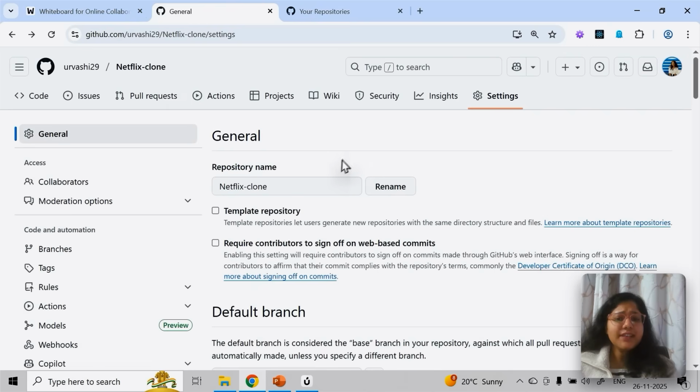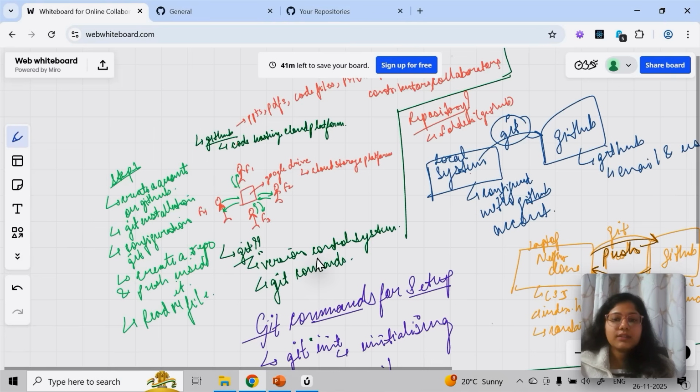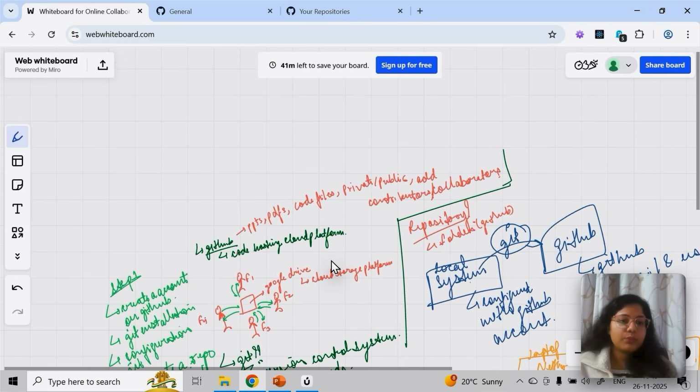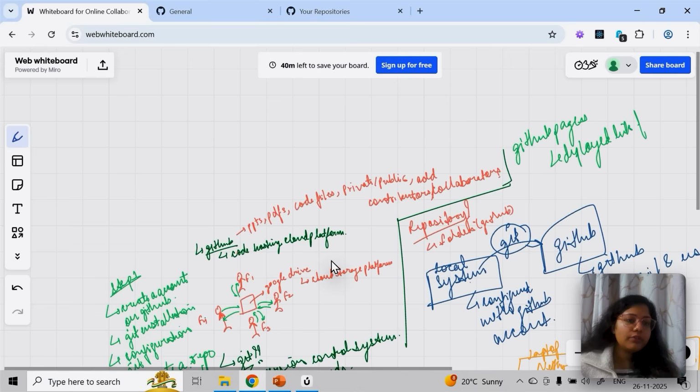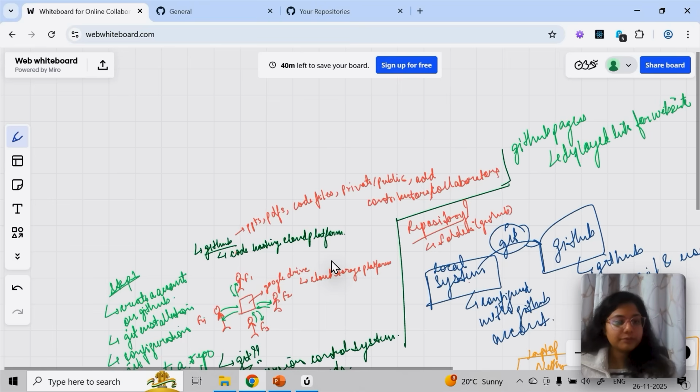But this is just extra. I was saying, if you have a web development project, this is just for your extra knowledge. These are called GitHub Pages. I'm just noting it here: GitHub Pages. And this will give you a deployed link for your website. So this is what you have here.